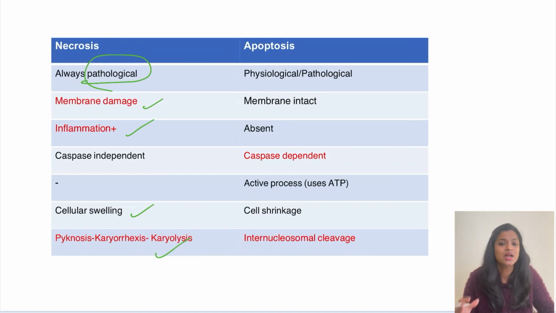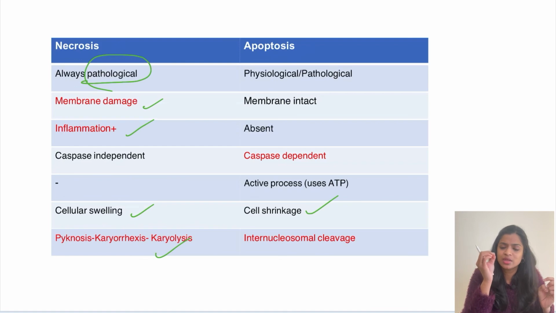while it is the complete opposite in apoptosis. Here, the cell membrane will never get broken up. The cell will actually shrink in size rather than swelling, and the nucleus will undergo nuclear chromatin condensation. Like pycnosis, the same thing happens in apoptosis. But here, the nucleus will undergo something called internucleosomal cleavage. So, nuclear chromatin condensation and internucleosomal cleavage are the characteristic findings of apoptosis.